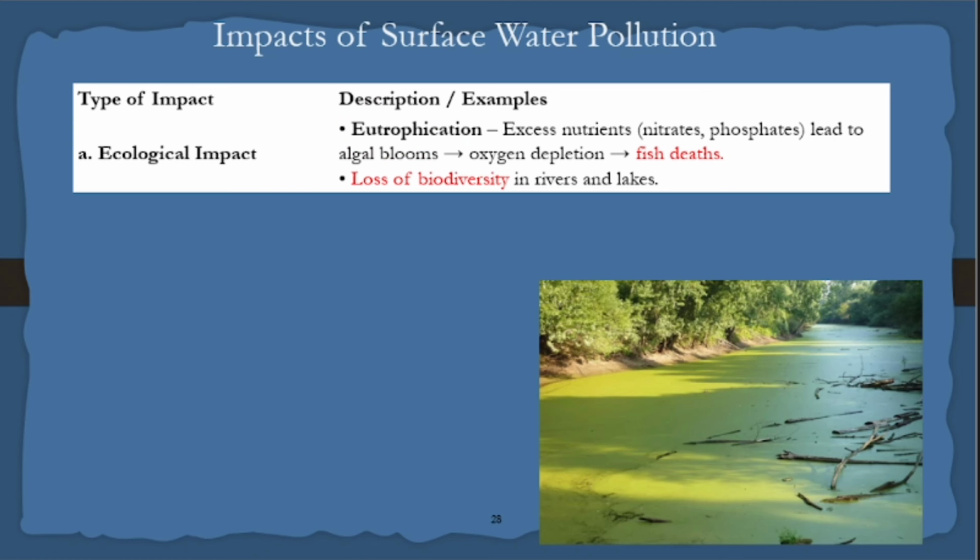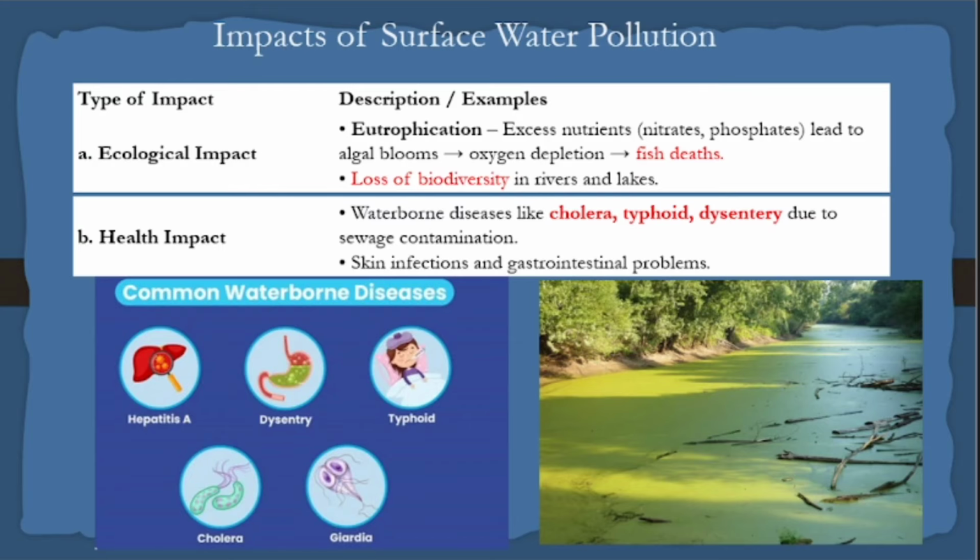Yes. Next thing is impacts. The ecological impact is eutrophication. Like this, green color formation will be there. This is due to excess nitrogen, nitrates, etc. This creates suffocation of oxygen. If algae is formed, the sunlight will not get into the water. Then photosynthesis will not happen. So due to that, there is loss of biodiversity. Fishes will be dying. Health impact: cholera, typhoid and dysentery are waterborne diseases. So due to these microorganisms, health impact will be there.